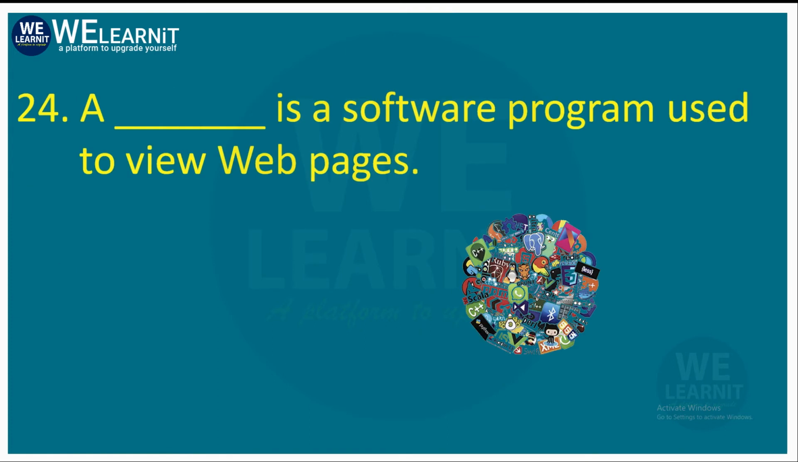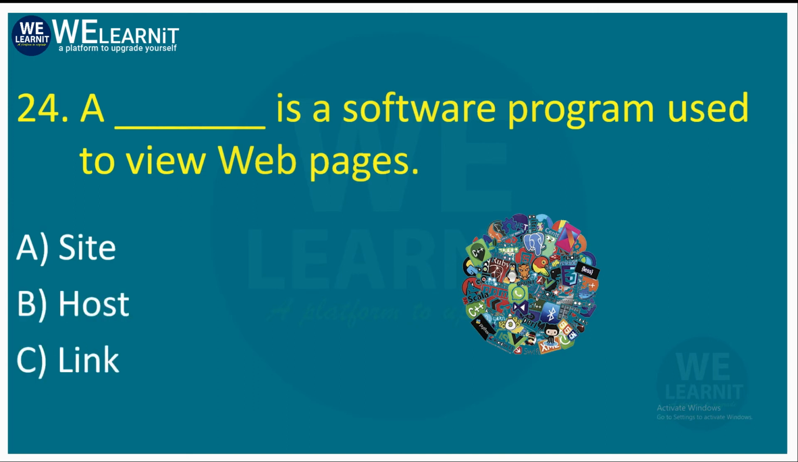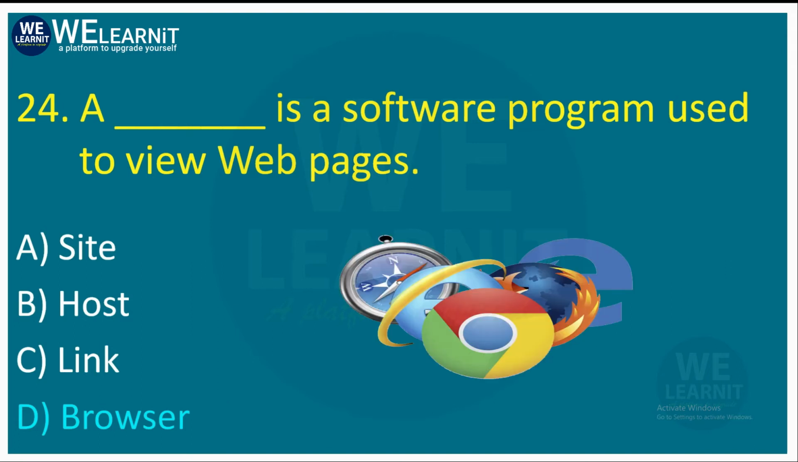Let's move to the next question. A dash is a software program used to view the web pages. So which software is used to view the web pages over the internet? Your options are site, host, link or browser. Keep in mind, we are talking about a software. So here the software is browser. So we use browser to view any web pages or websites like Google, Yahoo, Opera, etc.